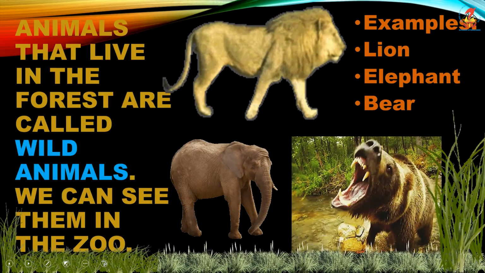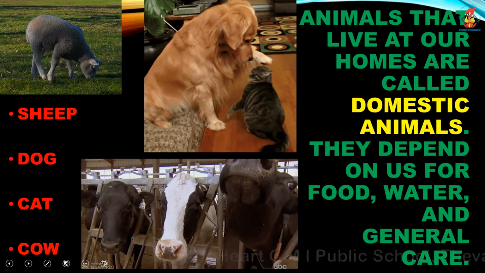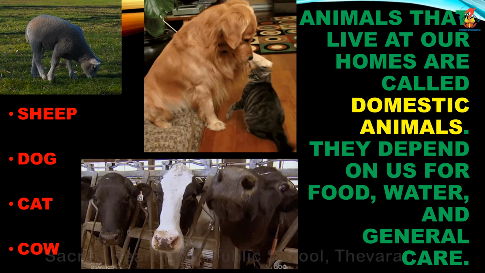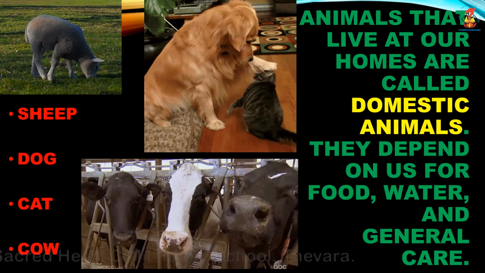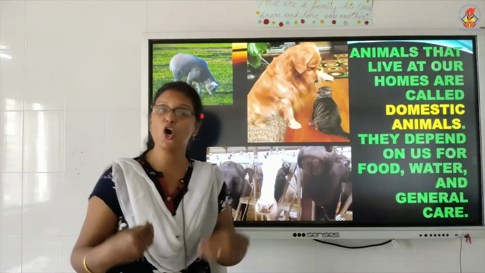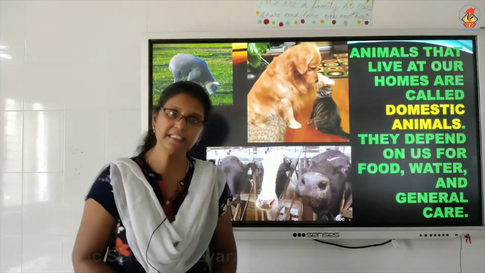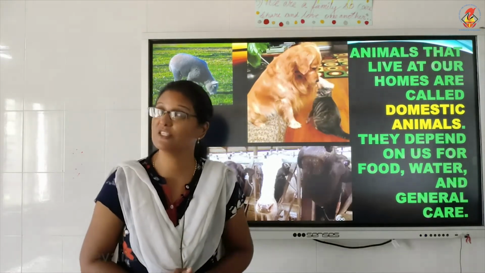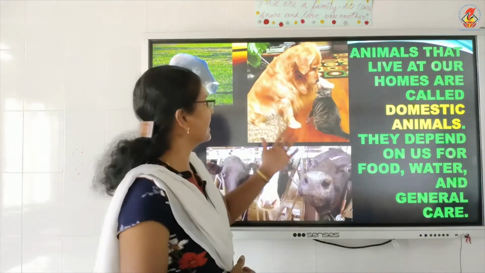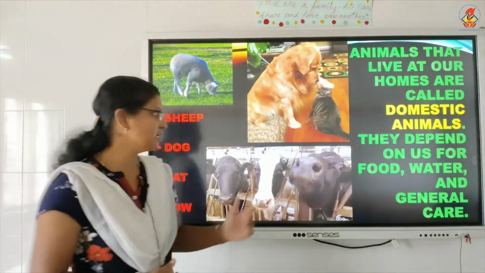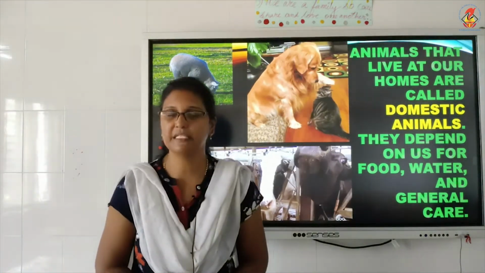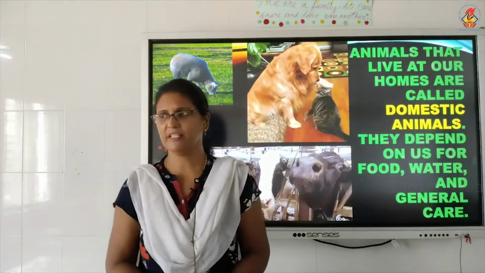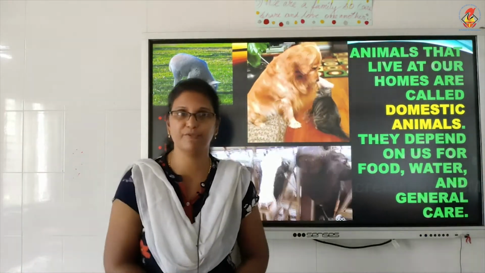Now, we have the next one. We have the domestic animals. What are domestic animals? The animals which live in our homes are called domestic animals. They are like the cat, the dog, the cow, those animals. These animals cannot hunt for their own food. They cannot chase somebody and take the food.